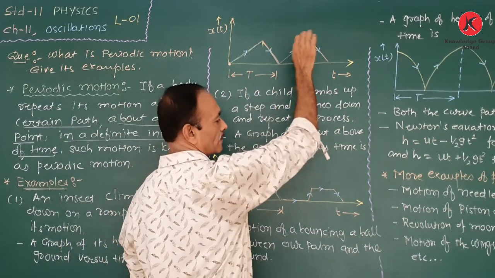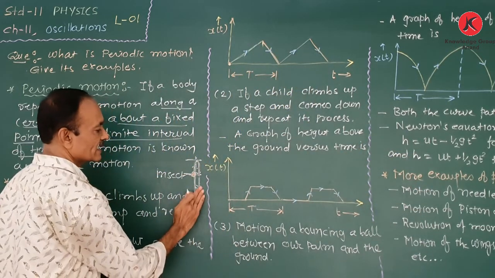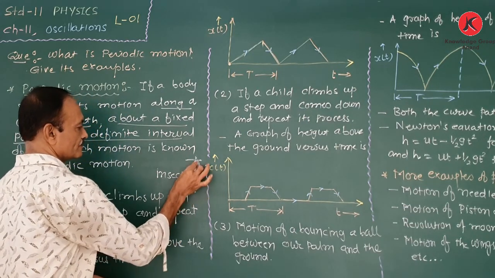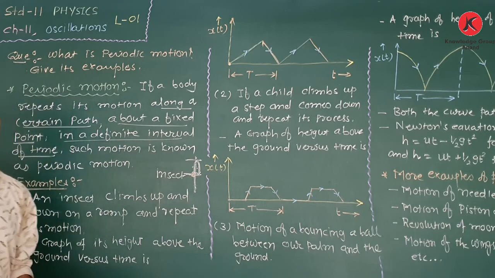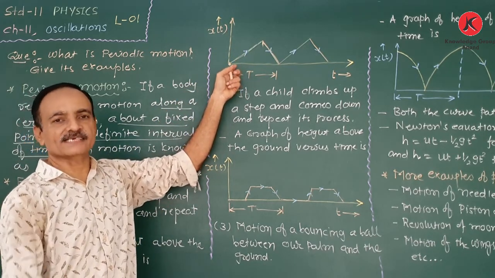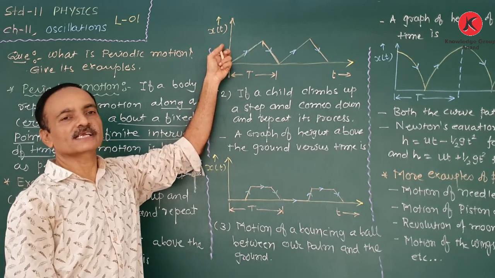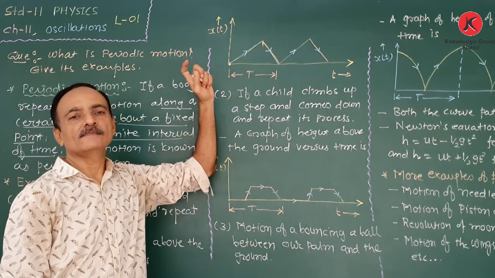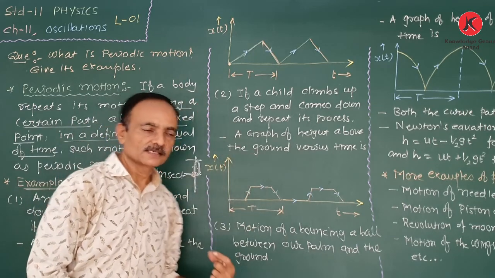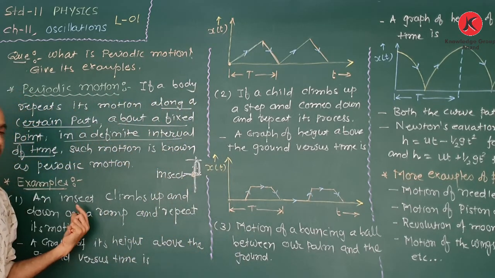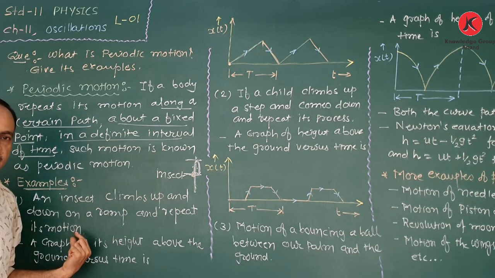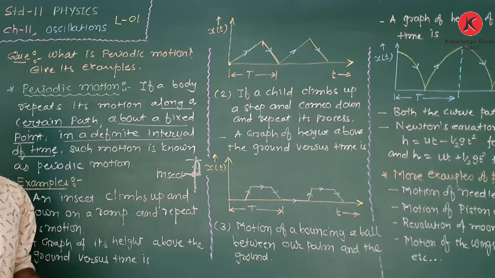Again it moves up, again it returns back. So here the motion is this way, like this. This is the repeated motion represented by the graph of displacement or distance versus time for a periodic motion. There is a graph for an insect that climbs up and down on a ramp and repeats its motion periodically.